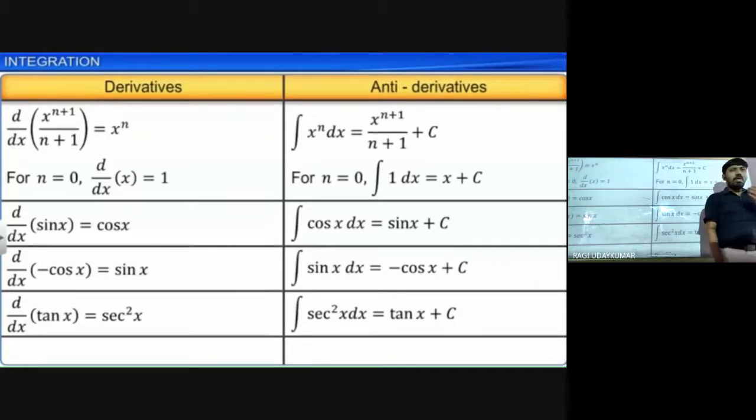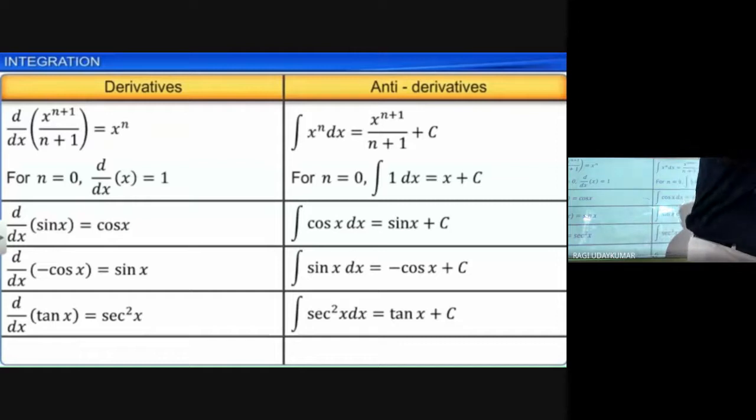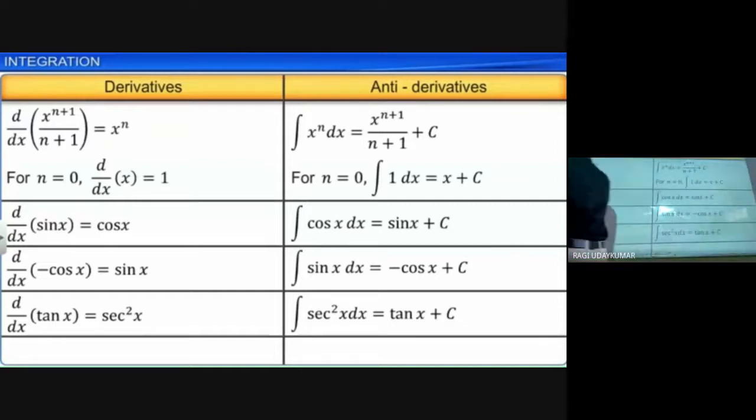And let us see some derivatives and their anti-derivatives. What is d by dx of x to the power of n plus 1 by n plus 1? Actually we are going to have d by dx of x to the power of n. The differentiation of x to the power of n is nx to the power of n minus 1. If you are taking x to the power of n plus 1, then plus 1 is constant.